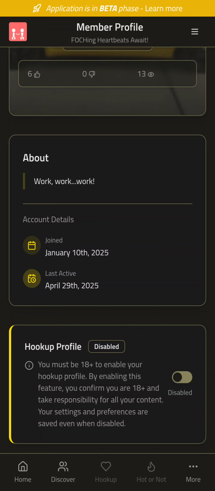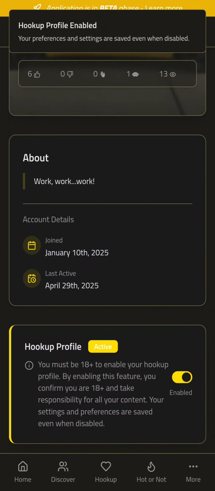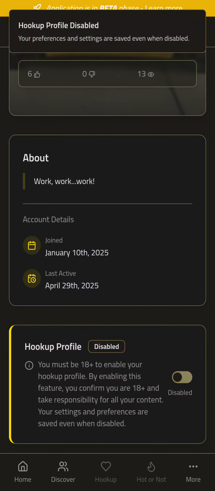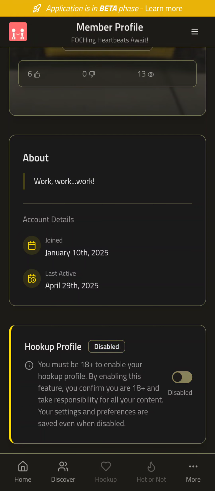If you're at a 60% match or higher, then you'll be verified, and it will allow you to turn this on. Right now, you can't. So before you see this message and this link, it's going to be a two-stage process. It will ask you to verify your identity first.